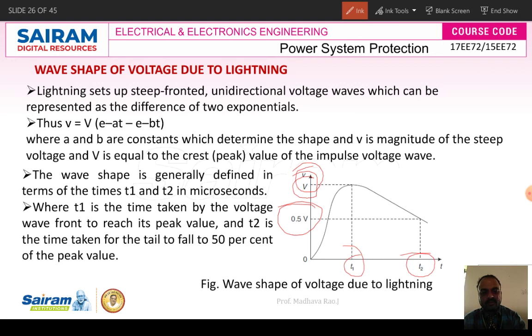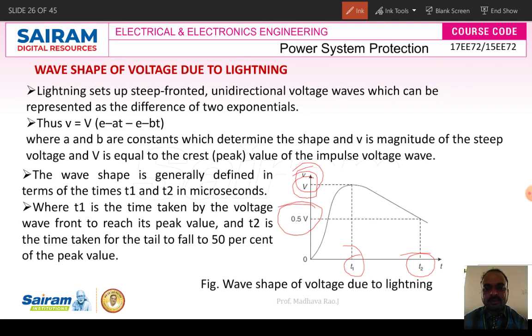At T2 the voltage waveform is reduced to 50%, and at T1 the voltage waveform is at its peak, that is 100%. So it is not exactly a sinusoidal wave; some changes will be there in the waveform. At the start it is 0, then it rises to peak, falls to 0, goes in the negative direction, and again comes to the positive direction. It will repeat based on the frequency level.